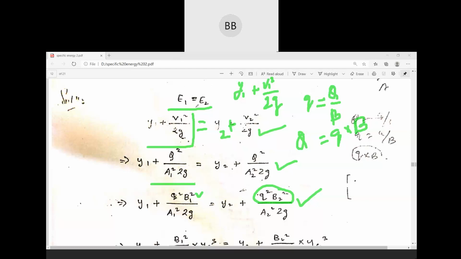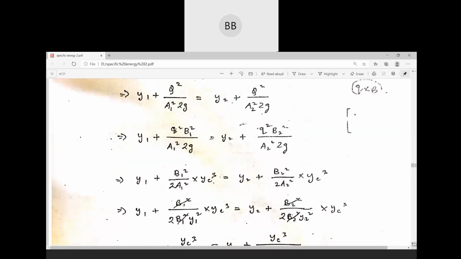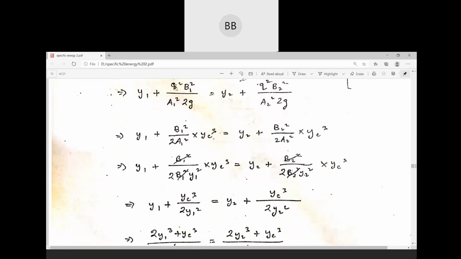We have to first consider E1 is equal to E2. So after that, we have replaced the discharge by small q multiplied by B. Okay.